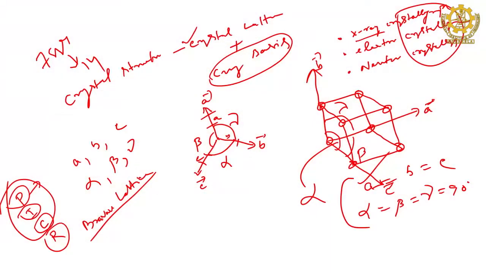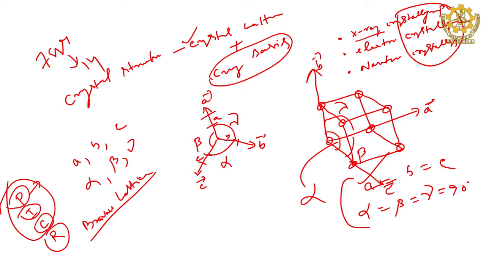So, 7 systems have 14 Bravais lattices and the cubic has 3 Bravais lattices: simple cubic (primitive), body centered cubic, face centered cubic. Similarly, all other systems have different Bravais lattices, but together it is 14. There are 14 Bravais lattices.